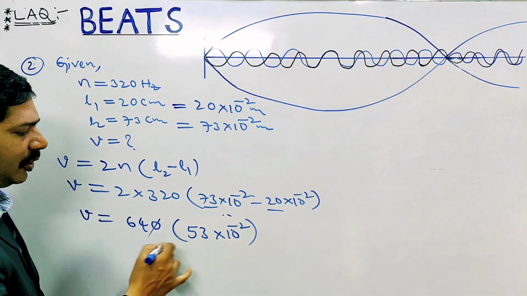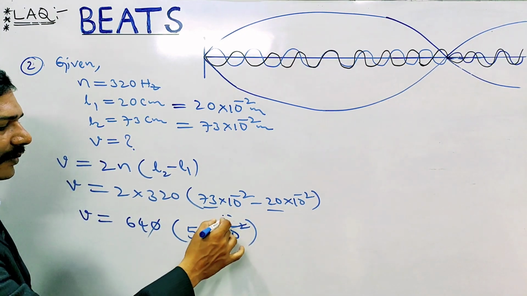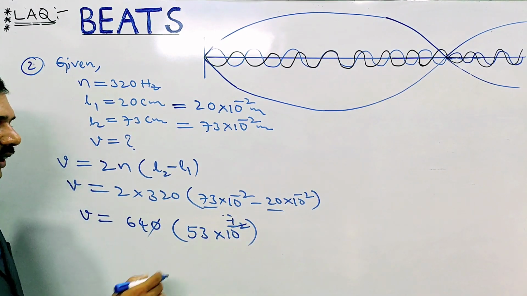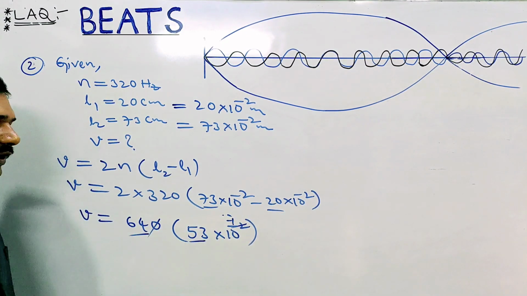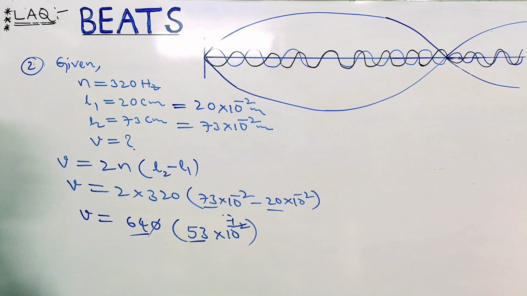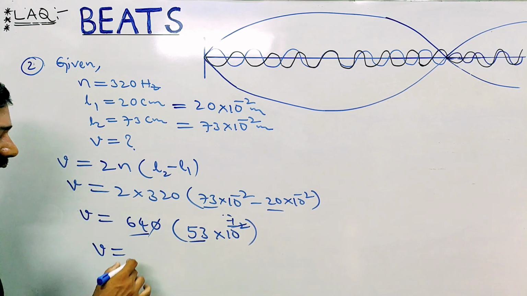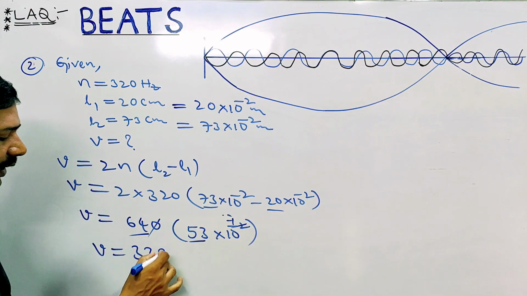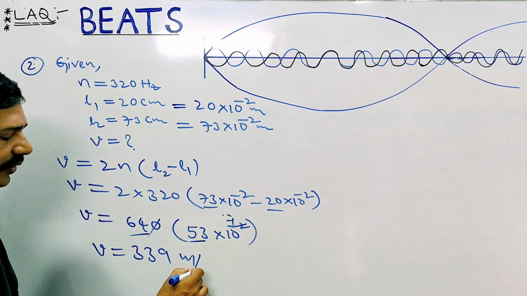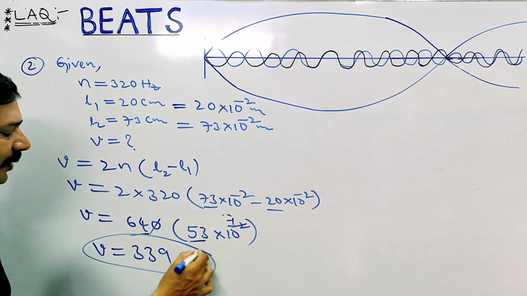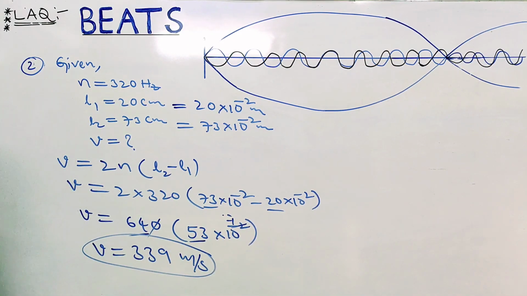Multiply 53 into 64 and account for the power of 10, you will get 339. The velocity unit is meter per second. So that is the answer, 339 meter per second.